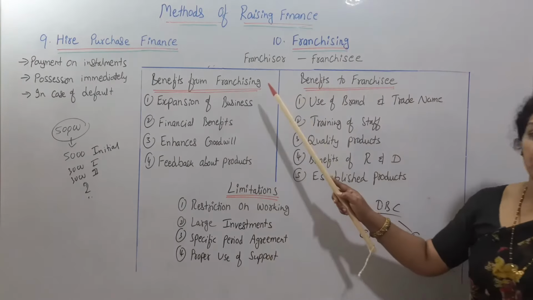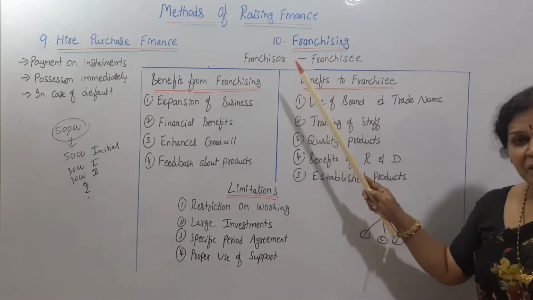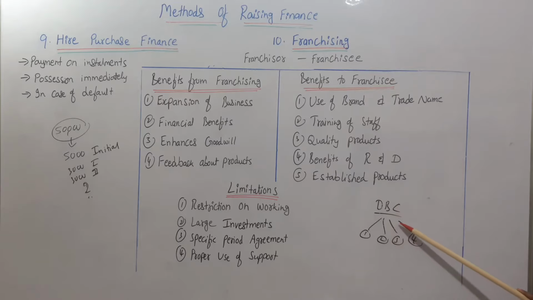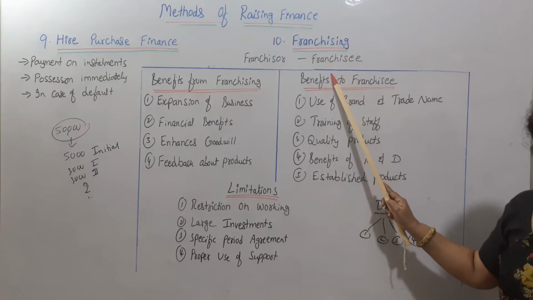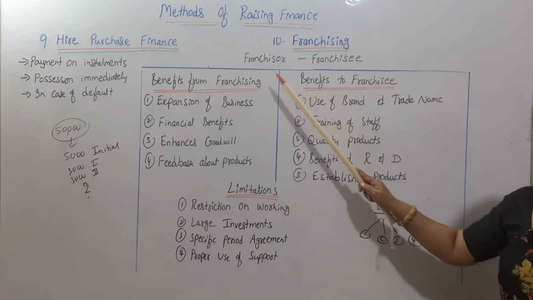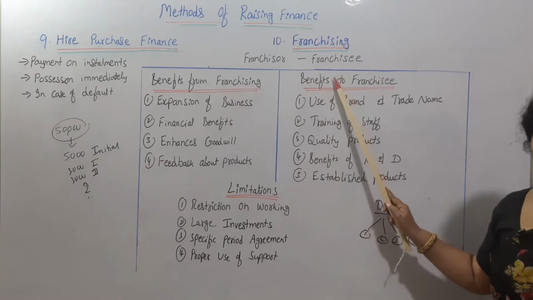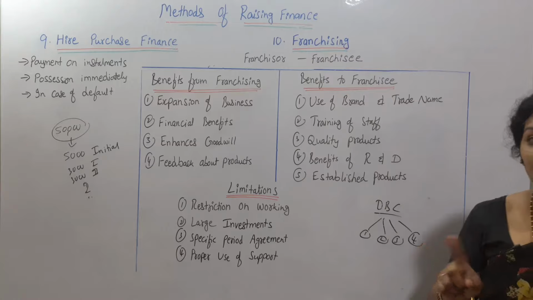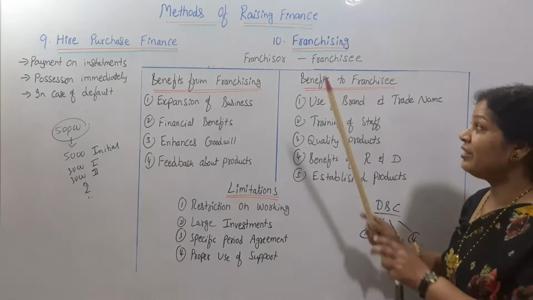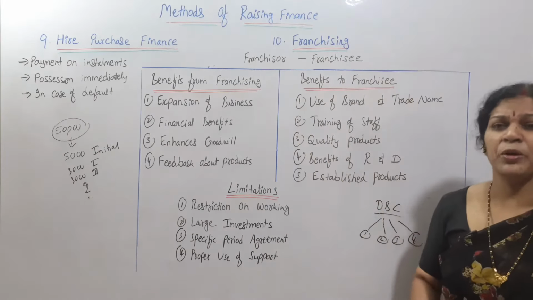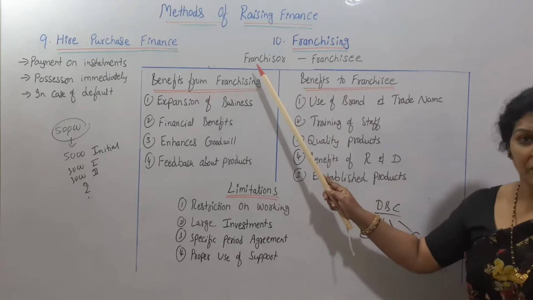Here you must remember two members: franchisor and franchisee. Franchisor means the owner. The owner is the franchisor, and the franchisee is the one who has taken the license from the owner. So the relation between these two will be like a principal and agent. Anyway, the franchisor will have total command over the business.